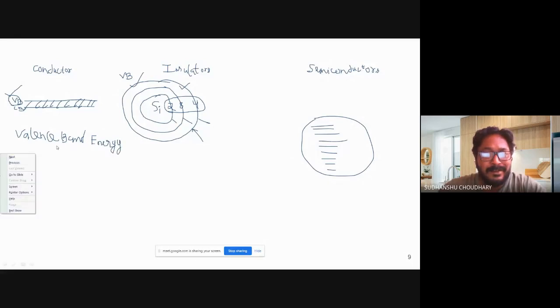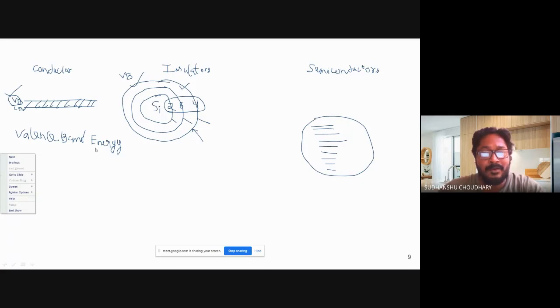And this energy, I mean valence band energy and some other energies, are inside any semiconductor or any other material, right? So that is composed of energy levels. All metals, all semiconductors, all insulators, all materials in fact, have various energy levels. These energy levels correspond to electron energies. And the outermost orbital, that is valence band, this one, corresponds to valence band energy.